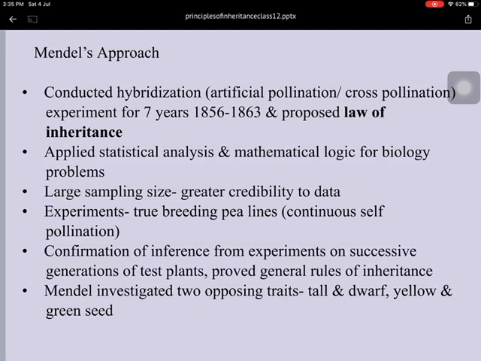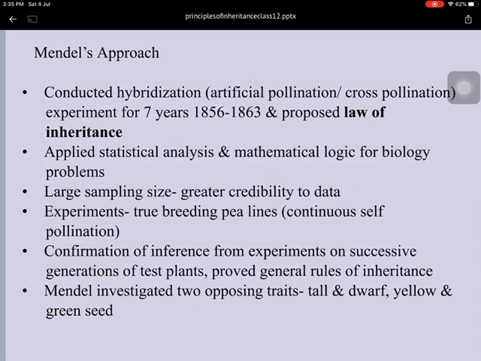He was a mathematician, so he applied statistical analysis for his experiment, and he also gave mathematical logic for biological problems. He also used a large sampling size, giving greater credibility to the data.